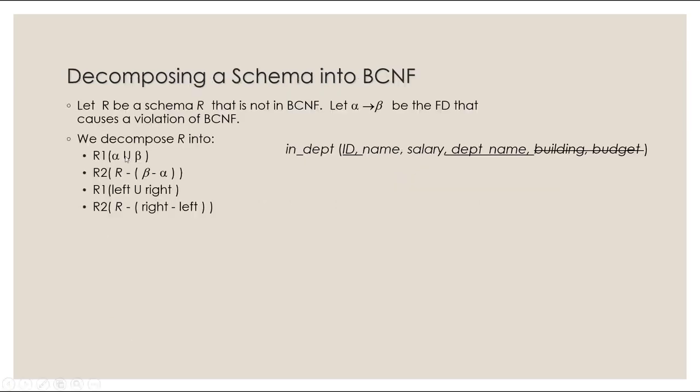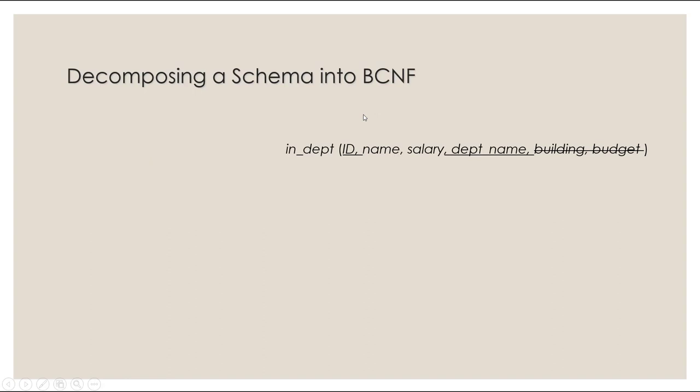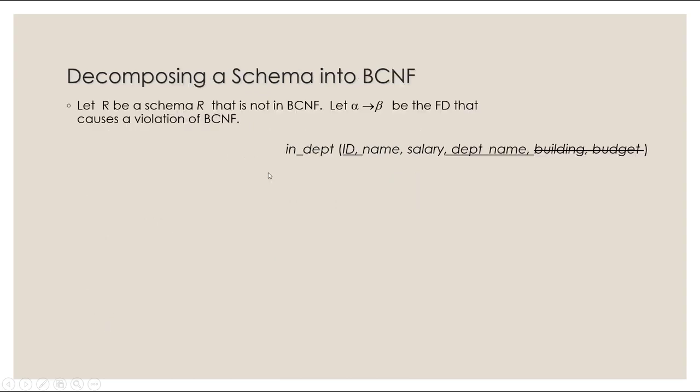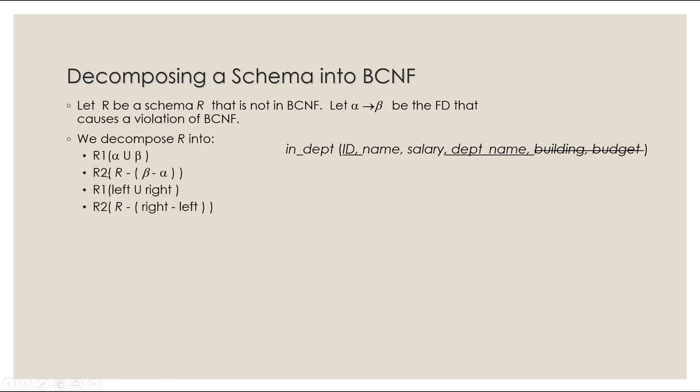R1 is going to be the left-hand side and the right-hand side of the functional dependency that was breaking the law, which was this one: department name determines building and budget. The left-hand side is department name, and the right-hand side is building and budget. So R1, in our case the department, has department name, building, and budget. And then R2 is going to be the whole relation R, and then we subtract beta minus alpha.